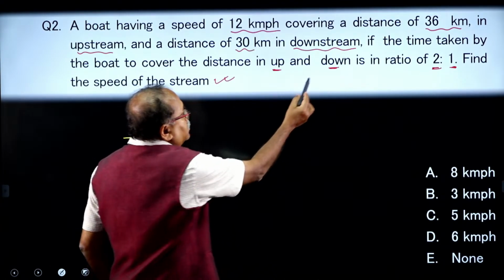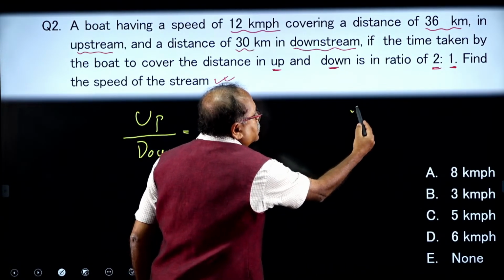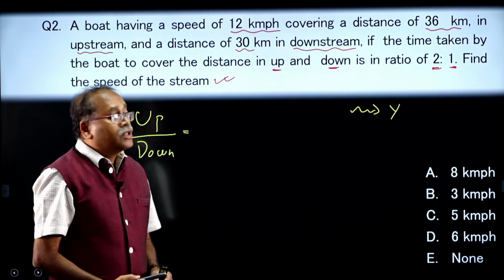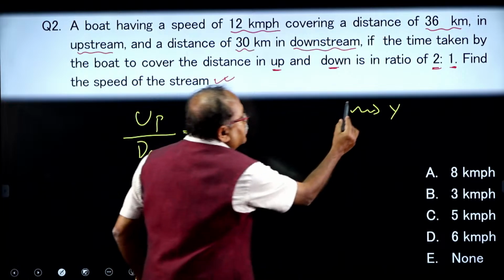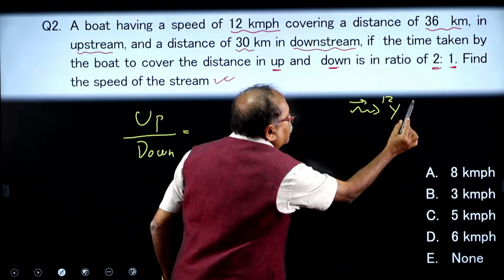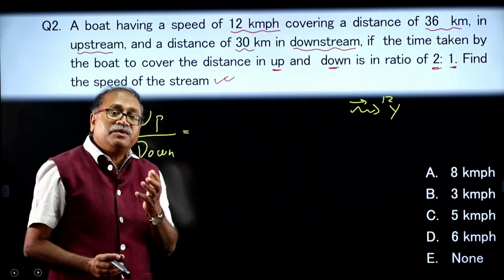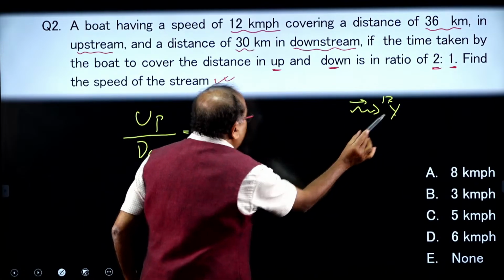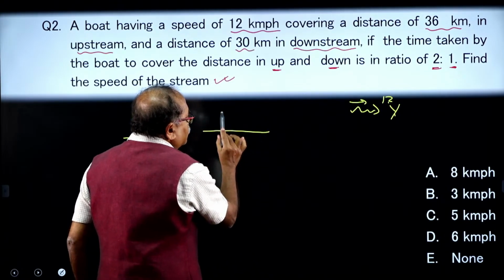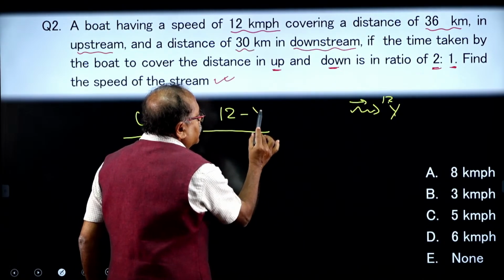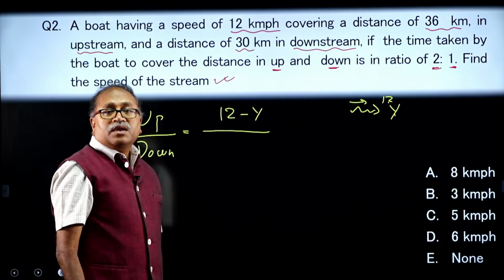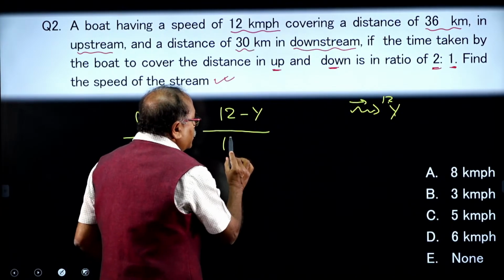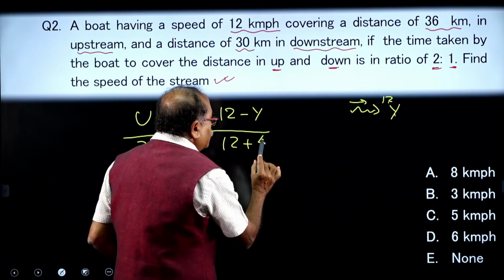If I consider that the speed of the stream is y kilometer per hour, and the speed of the boat is already given to us as 12 kilometer per hour, what will be the speed of upstream? The speed of upstream will be 12 minus y. So, I am just writing over here the speed, 12 minus y. What about the speed of downstream? 12 plus y. So, look at this one. How to approach this question?